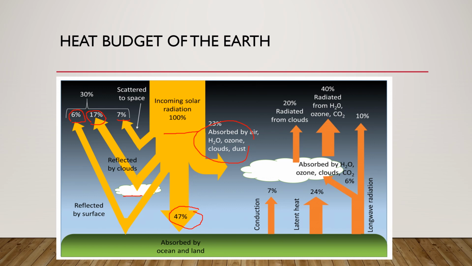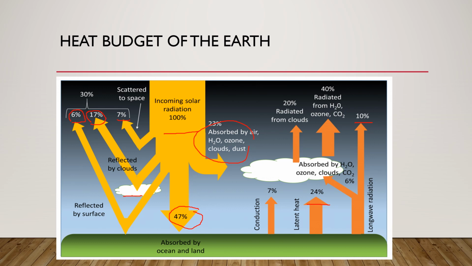Next is latent heat. Latent heat is that heat which is released when the state of the matter is changed. Let's say the state is changing from gas to liquid. Then some latent heat would be released. In that way also the heat would be radiated to the atmosphere.